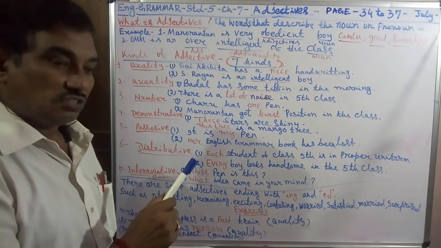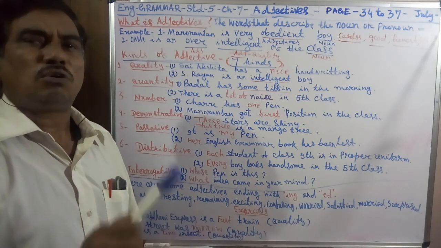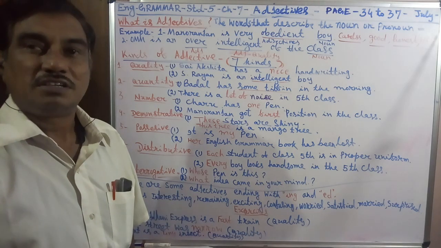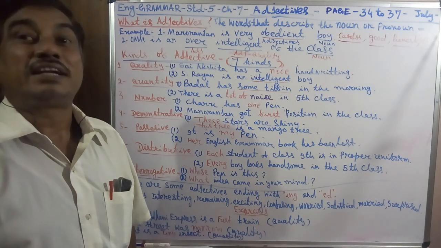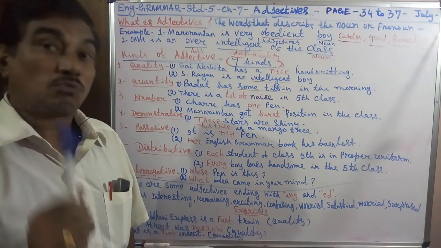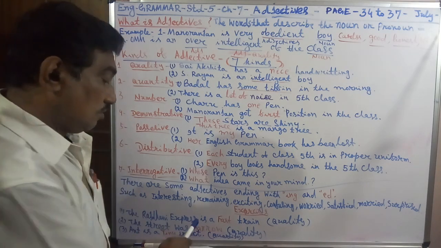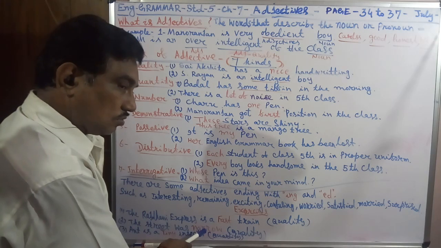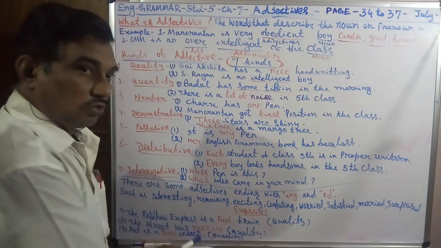Adjective: The street was narrow, wide, long, short. These are quality. These are also quality: narrow, short, long.